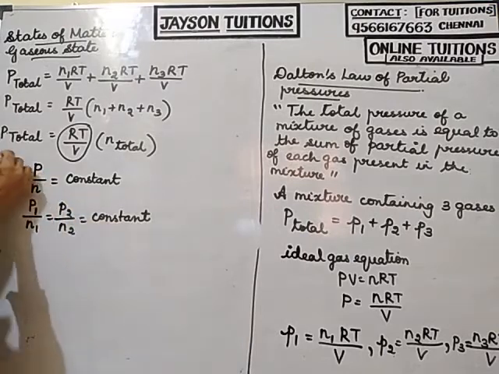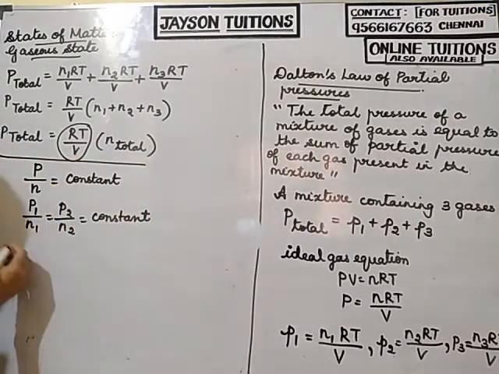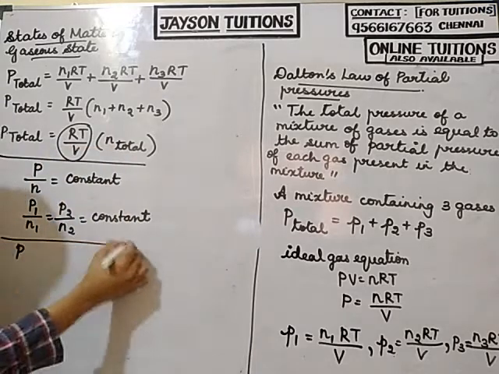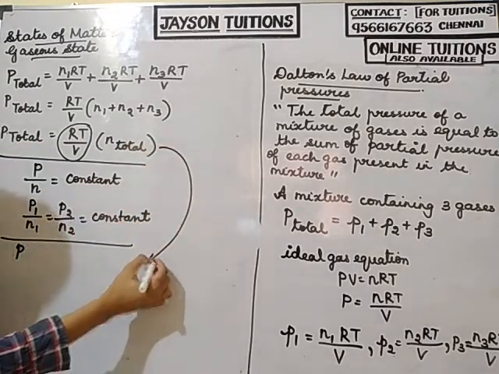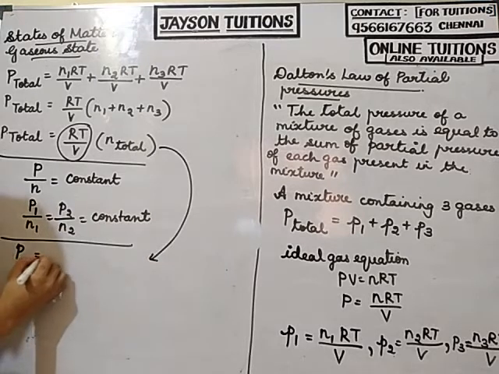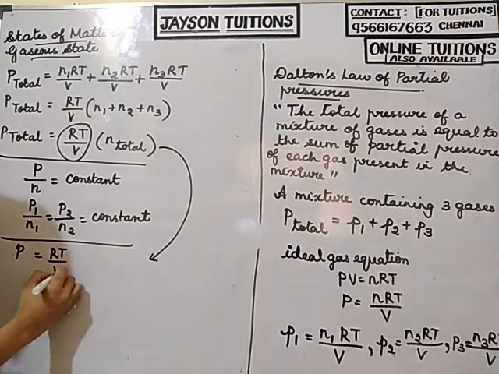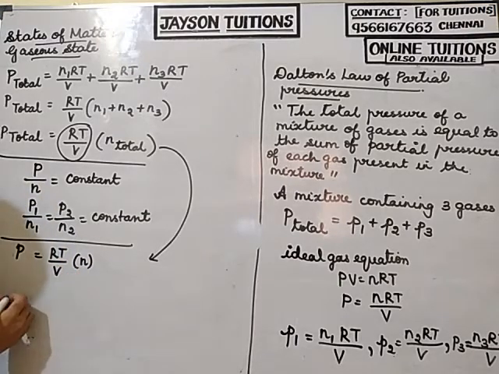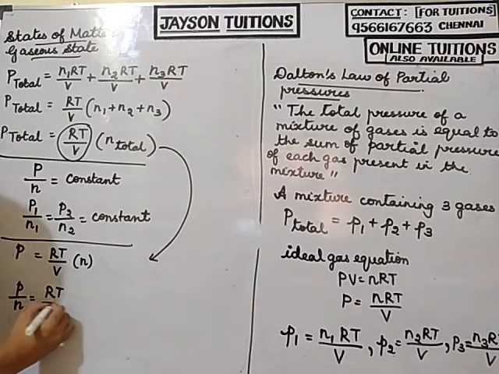Now I am again taking this expression. P is equal to RT by V into N. If I bring this N to this side, what will I get? P by N is equal to RT by V. This is nothing but PV equals nRT, the ideal gas equation.